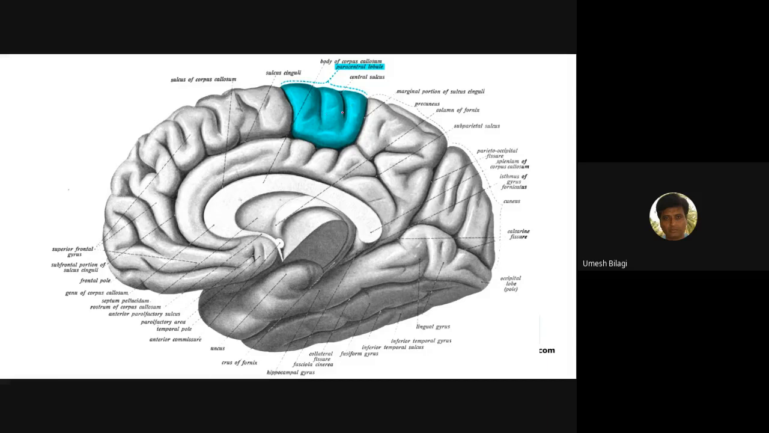Now, the colored part is the paracentral lobule. It is on the medial part of the cerebrum. What is this? The corpus callosum. This is the splenium, and this is the genu. You have to remember this. The genu is the anterior part, and the posterior part is the splenium of the corpus callosum.